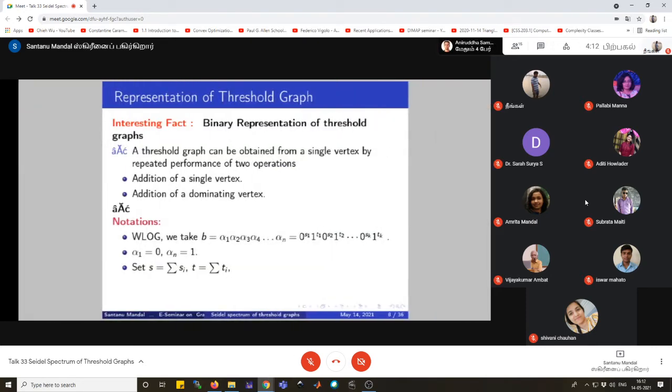And we take summation s_i equals s and summation t_i equals t. And consequently, we take s plus t equals n. We use the notation spec(W), which means the spectrum of a matrix W.